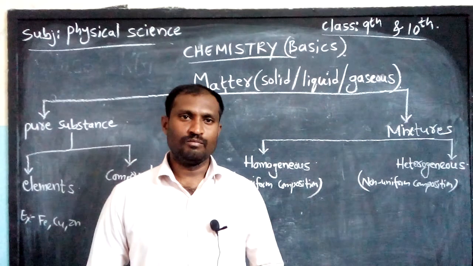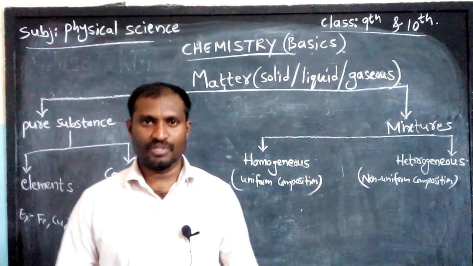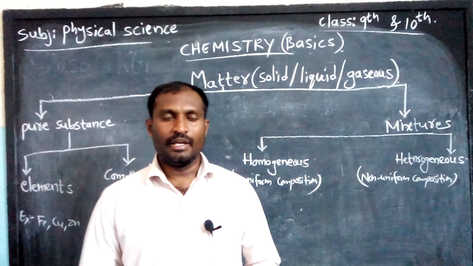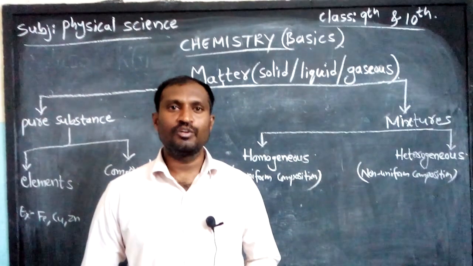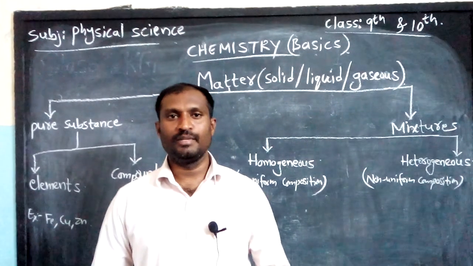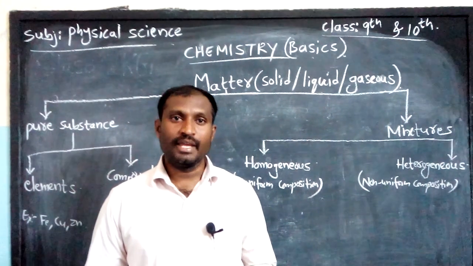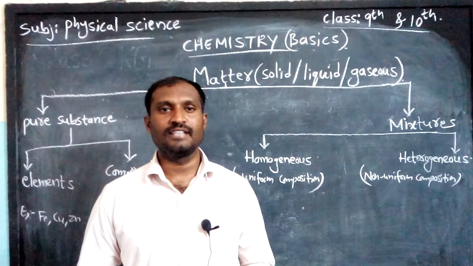Okay, so children, let me explain what matter actually is. How can I define matter in chemistry? Anything in this world which occupies space and has mass is considered matter. So children, once again I will repeat the definition of matter. Anything in this world which occupies space and has mass is considered matter.